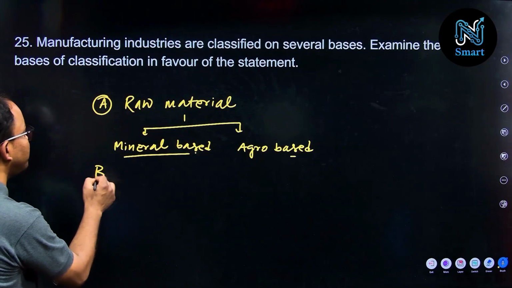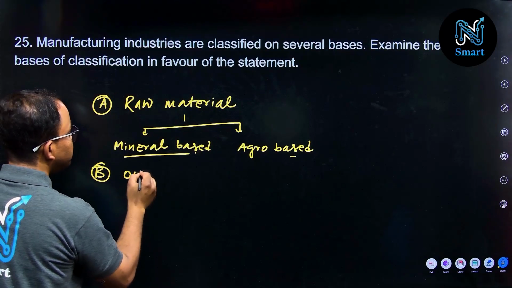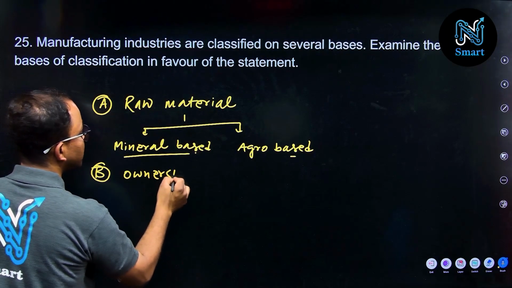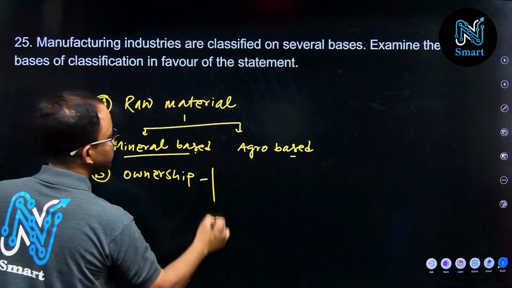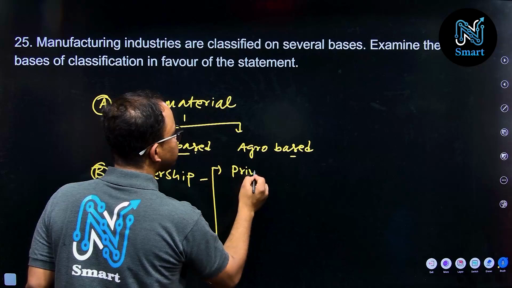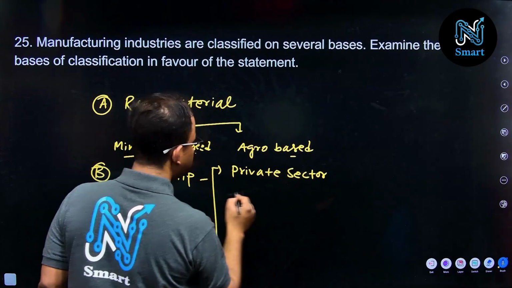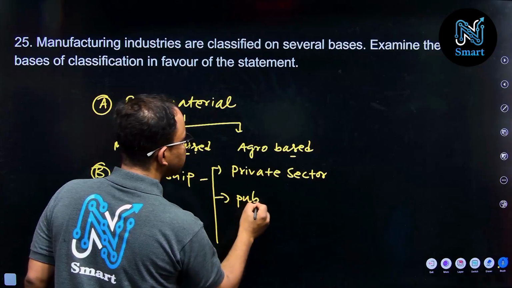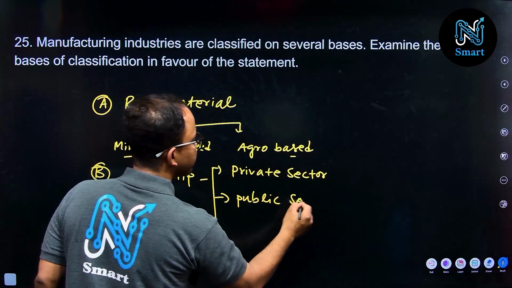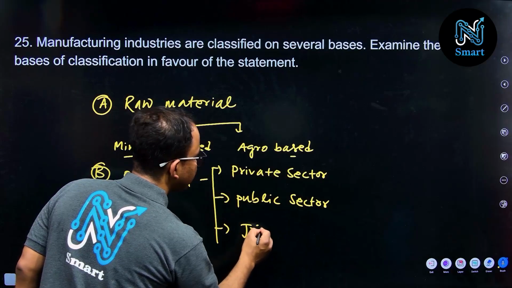Another criterion you represent here is on the basis of ownership. On the basis of ownership we have private sector industries, public sector, joint sector.